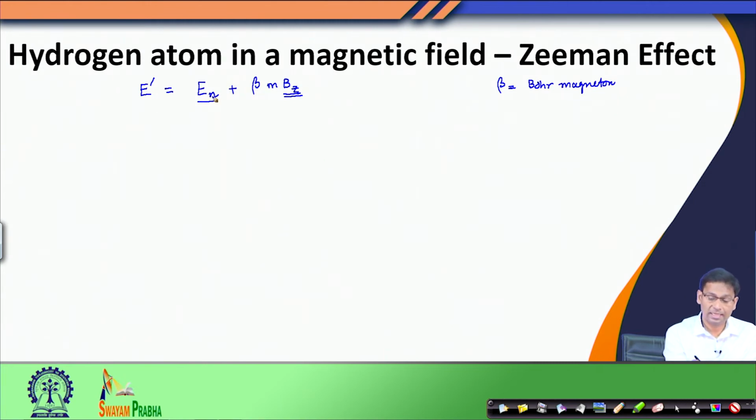Now, you look here: the energy level depended only on the n quantum number, the principal quantum number. But when I apply a magnetic field, in addition to this n dependence, I also have m dependence. But as you know, I cannot define m without defining L, because m is defined only after I have defined my L value. Therefore, the energy level of the hydrogen atom in the presence of an external magnetic field, E prime, would have dependence on n, L and m all.